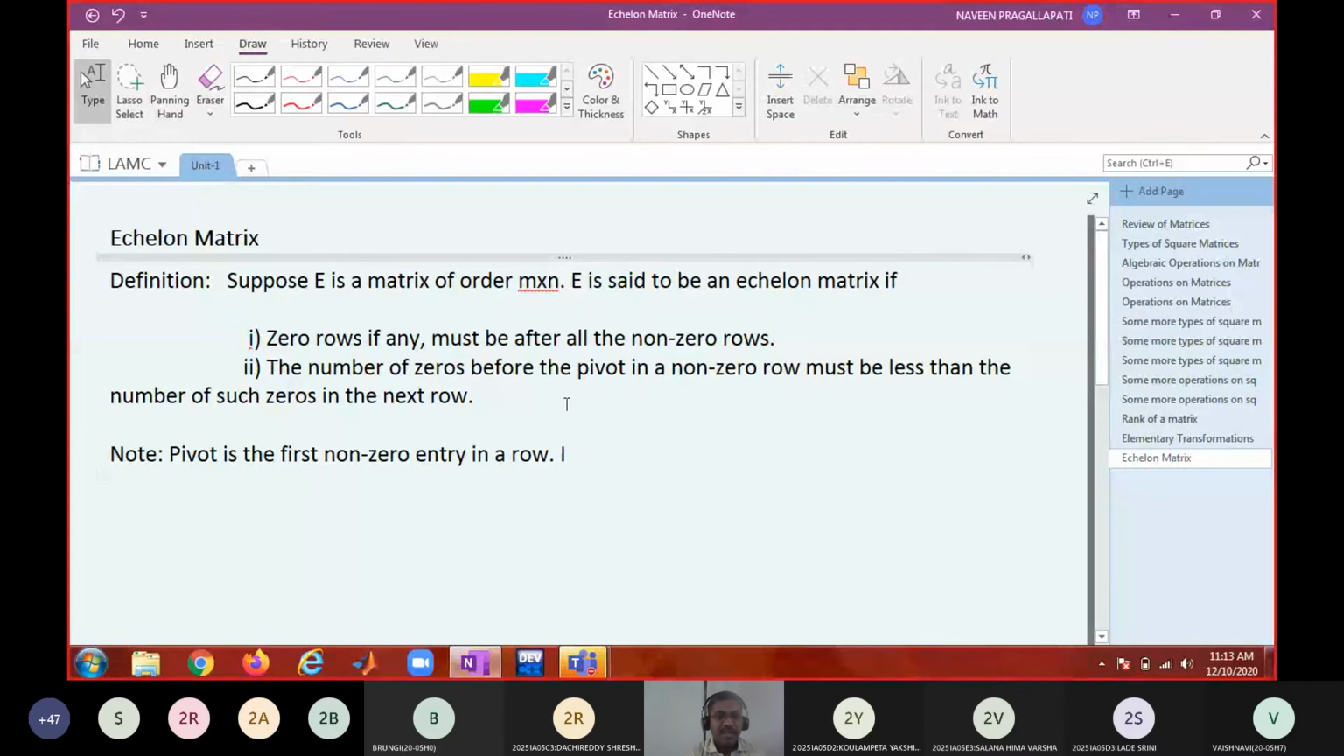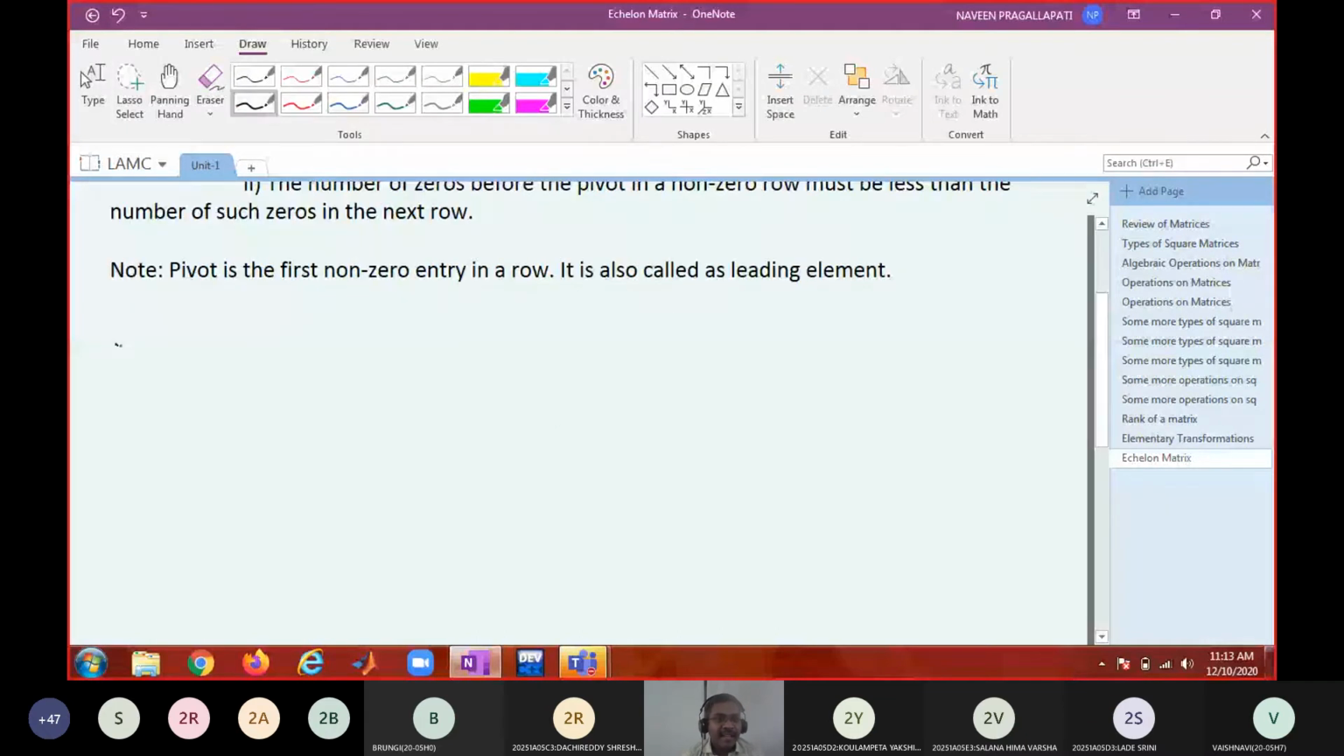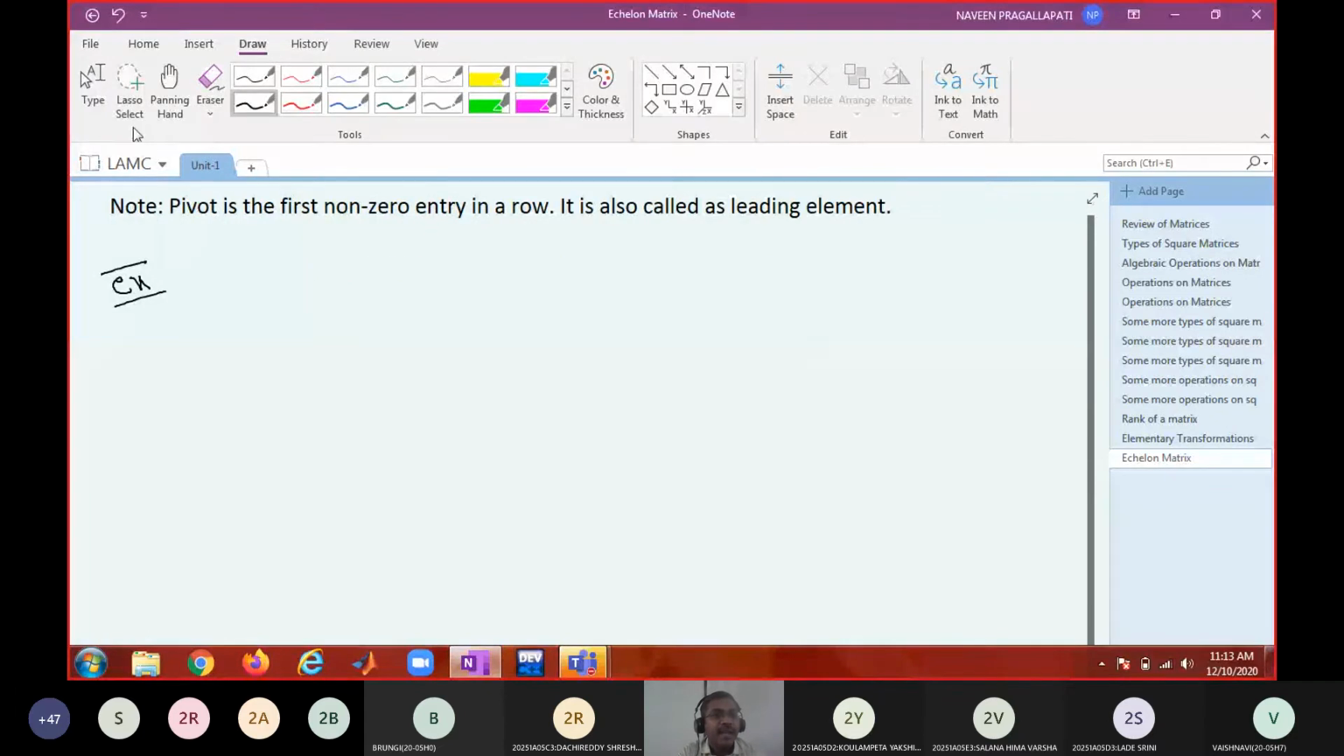It is also called the leading element. So leading element or pivot element are the same. In what type of rows will a pivot exist? Non-zero rows only, right? So I will write some examples. Now you tell me whether they are echelon matrices or not. So the point is, which one of the following are echelon matrices? The question can be like this.